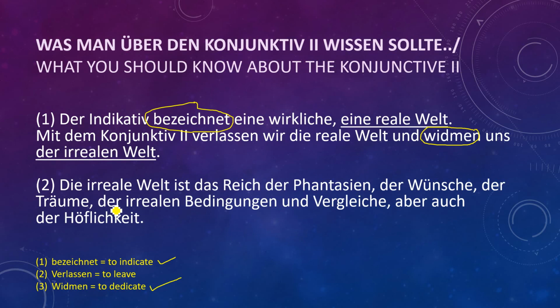Und Vergleiche. Vergleichen is basically differentiating. Aber auch der Höflichkeit, and also the politeness. On the Höflichkeit we have also done a video earlier. So these are the things that are covered under Konjunktiv 2. Okay.